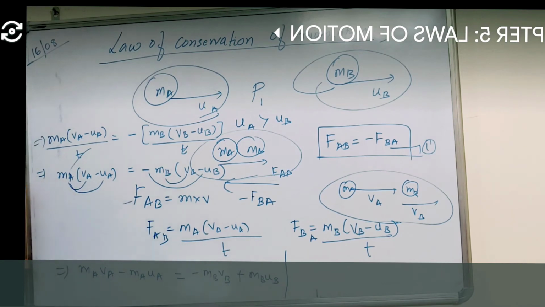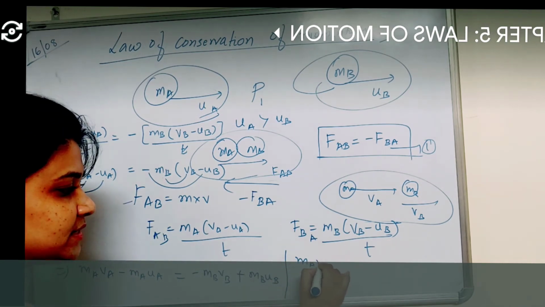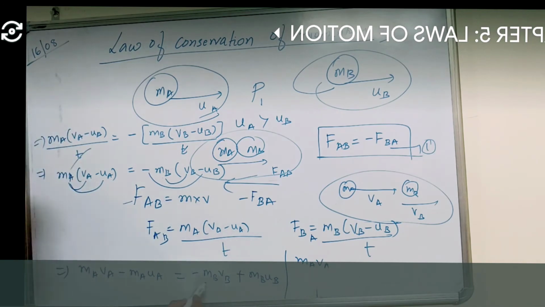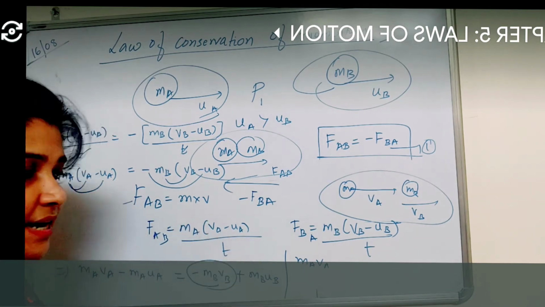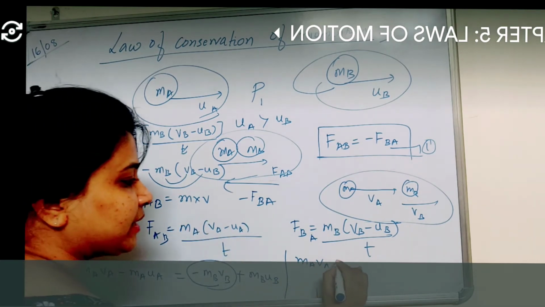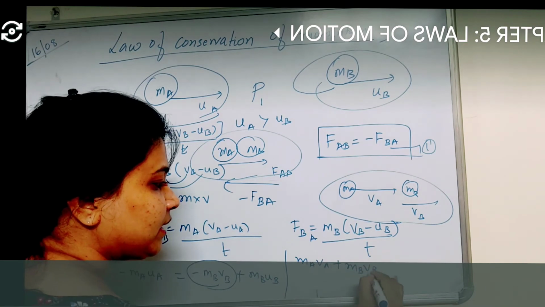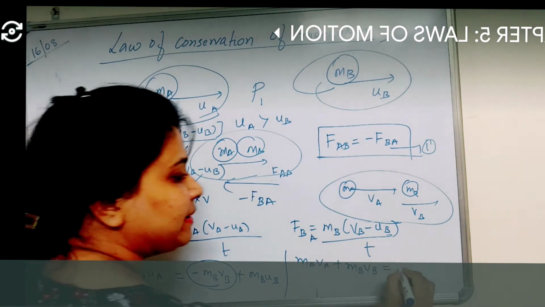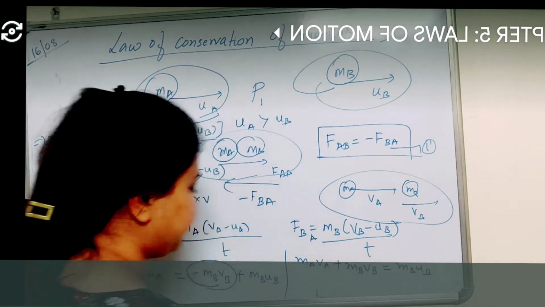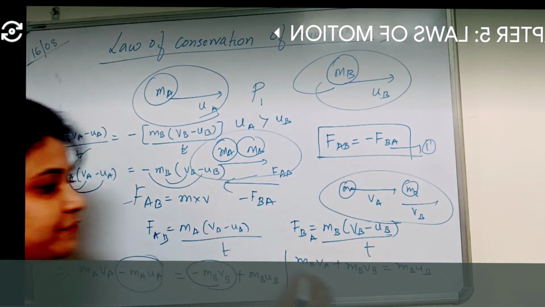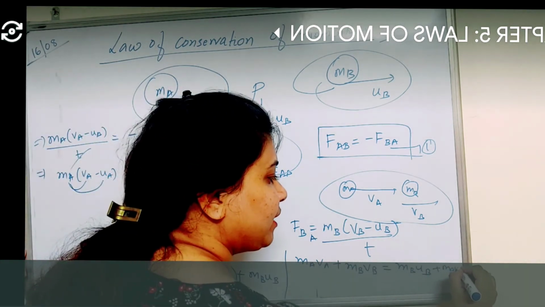So let me write MAVA as it is. Now minus MBVB, you bring to this side, because I'm keeping all the final velocities on one side and the initial velocities on the other. It becomes plus MBVB is equal to MBUB, and minus MAUA goes to the other side as plus MAUA.